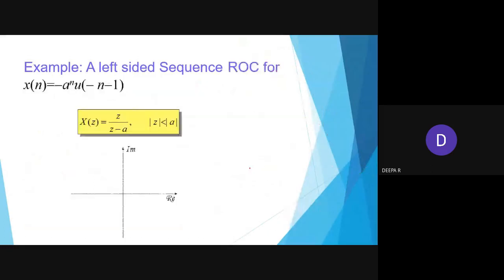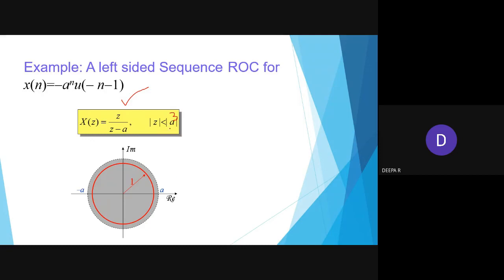So in that left hand side sequence, again we have 2 conditions. We have written z by z minus a and |z| is less than a. So see here, if it is 3, the circle is to be shaded inside, not the outside, because my z value is less than a, so we are shading inside the circle, and the unit circle here has radius 1.